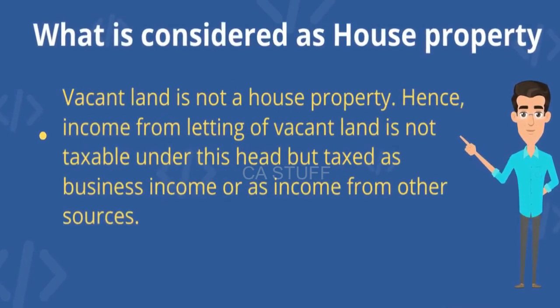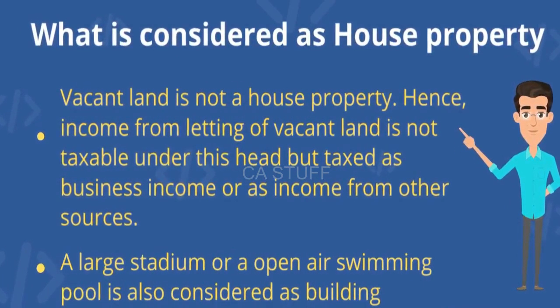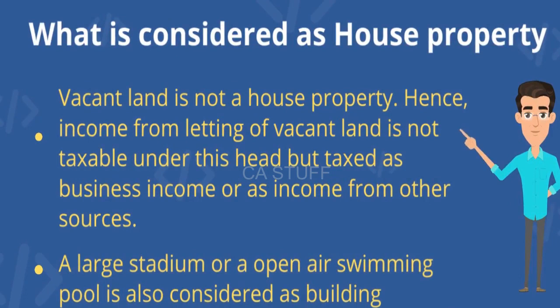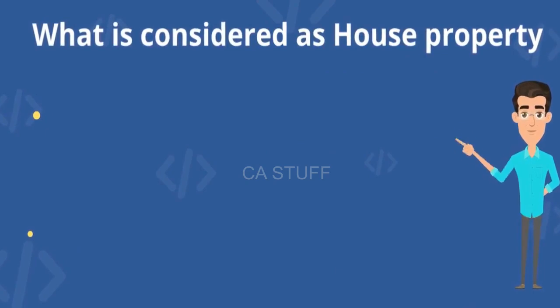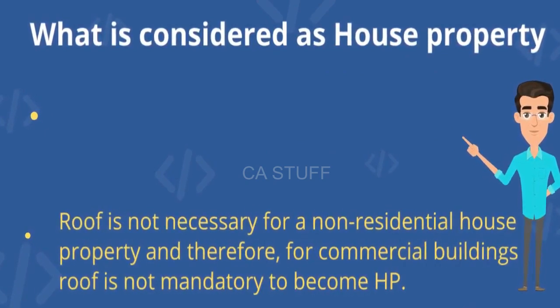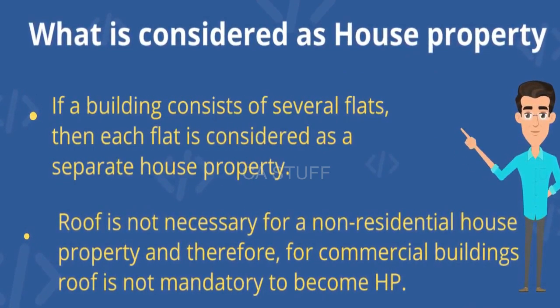Vacant land is not a house property. It is taxed either as business income or under other sources. A large stadium or open-air swimming pool is also considered as a building. If a building consists of several flats, then each flat is considered as a separate house property. Roof is not necessary for a non-residential house property.